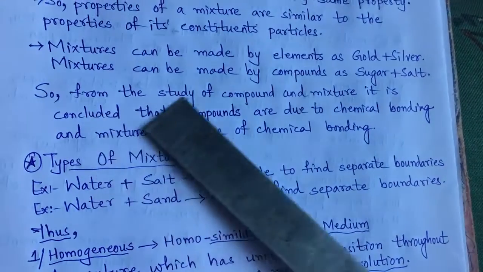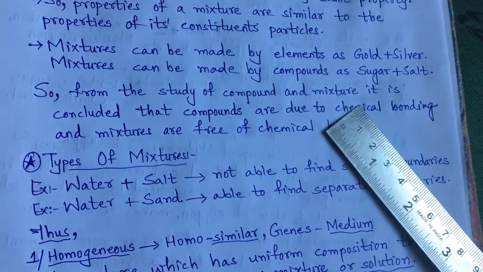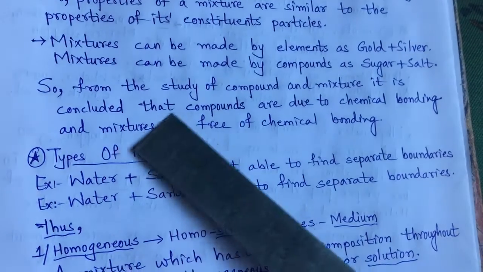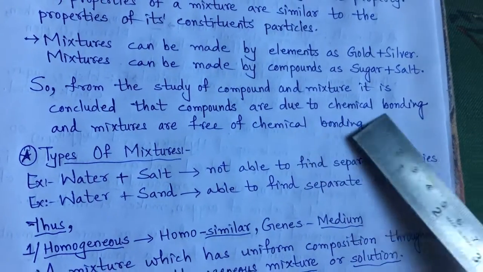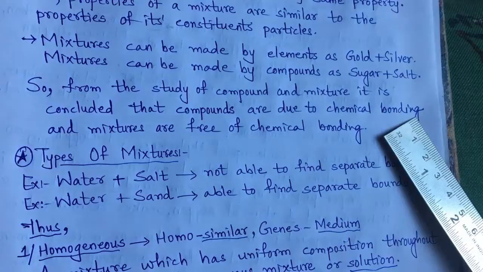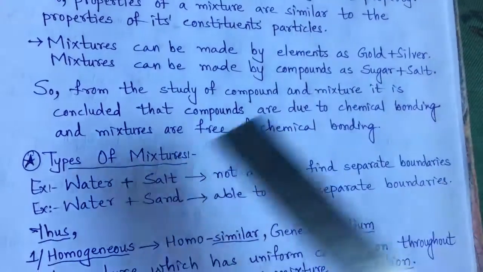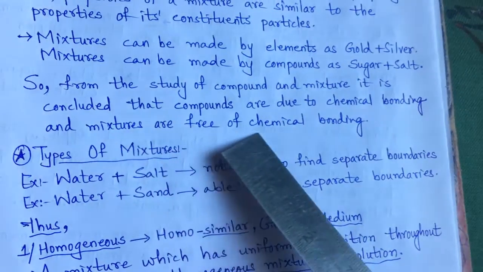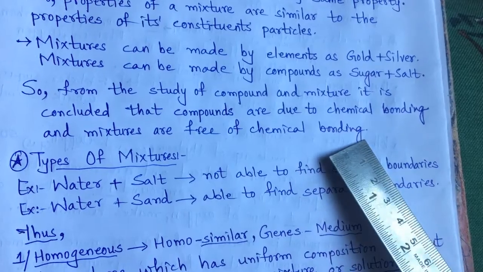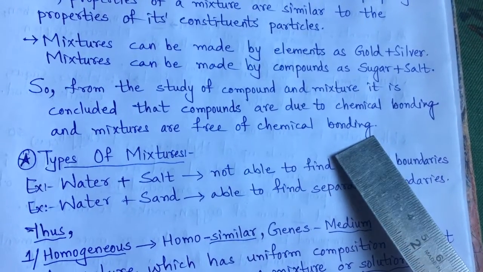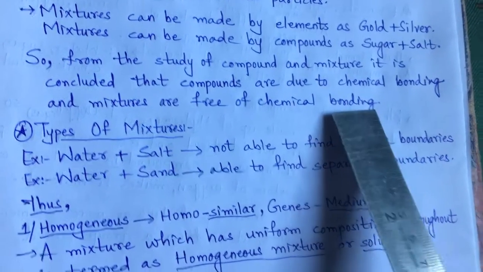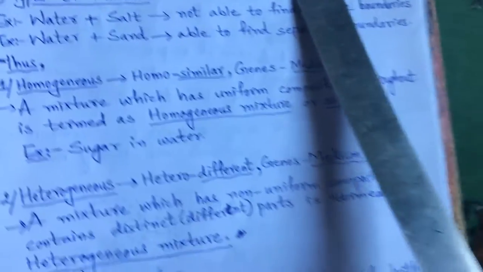So from the study of compounds and mixtures, it is concluded that compounds are due to chemical bonding among the constituent particles, and mixtures are free of chemical bonding. They do not exactly react, so they do not exactly form chemical bonds.